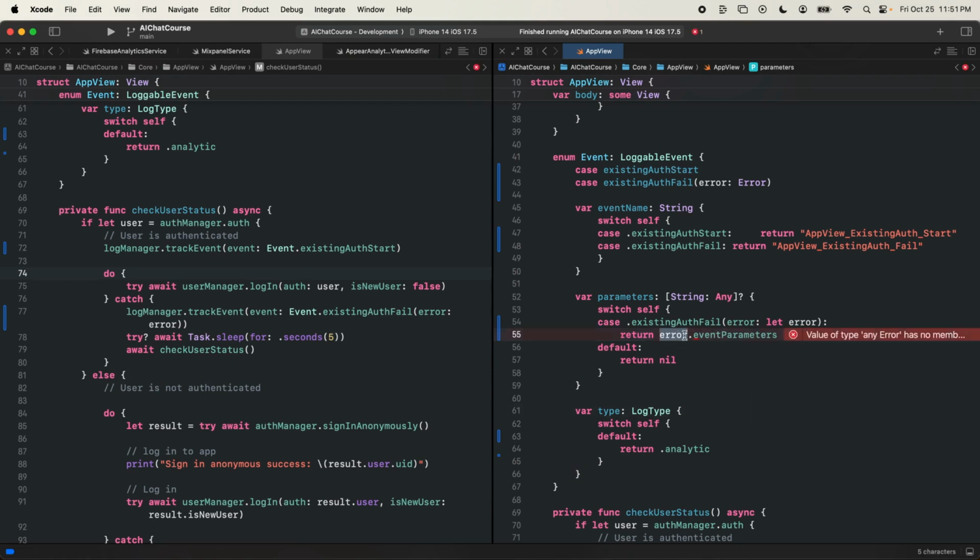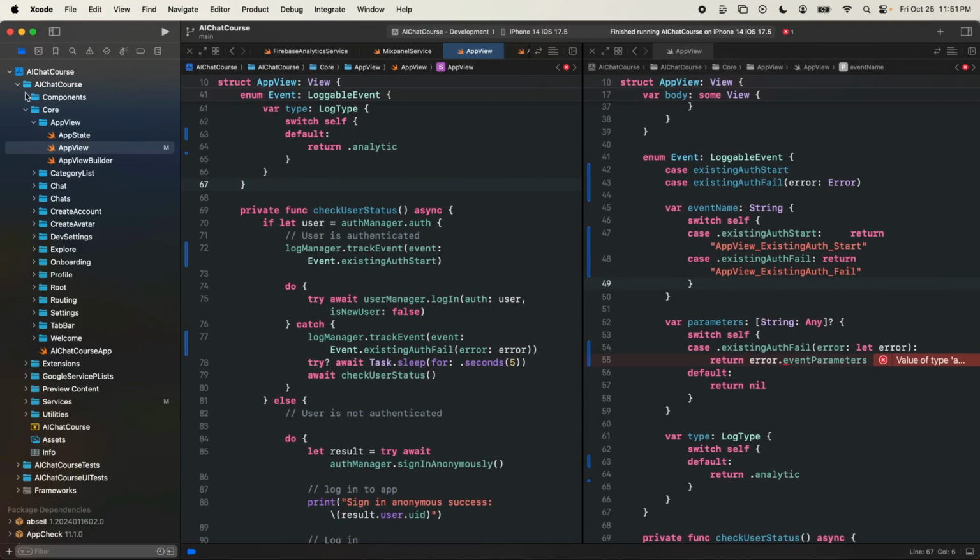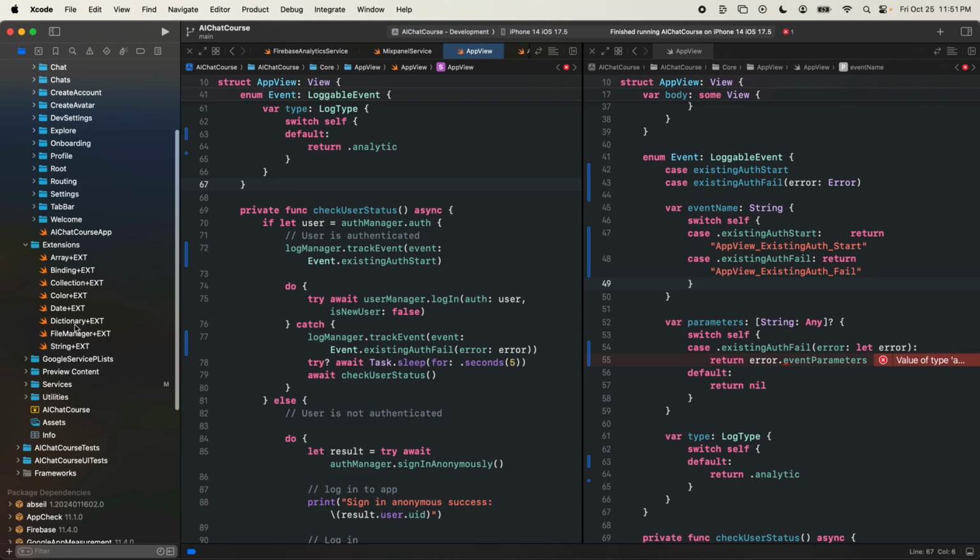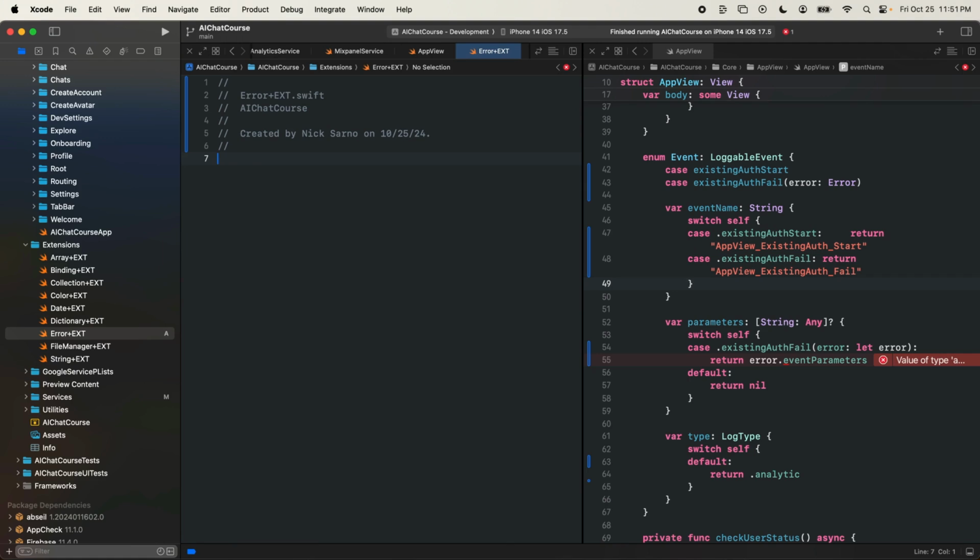An error by default obviously doesn't have this. So just like we've done with all of our others where we created some dictionary, let's jump in. On the left, I'm going to open up the navigator. Let's go to our extensions folder and extend error. We'll right click, new empty file, Error plus Ext. Let's import Foundation, and then create a quick extension of Error.